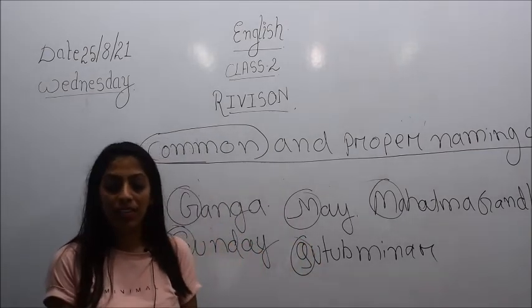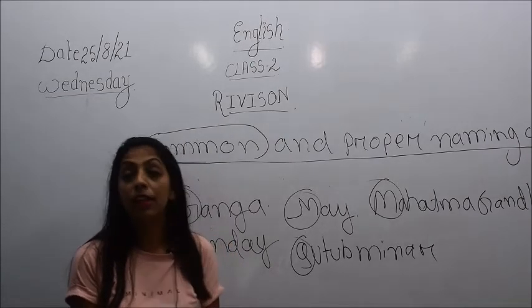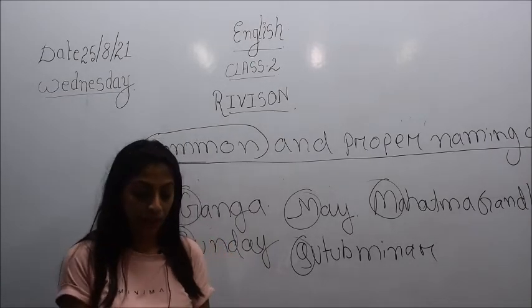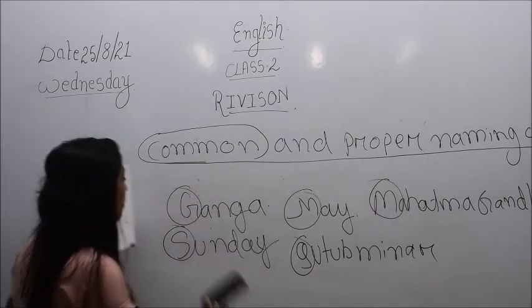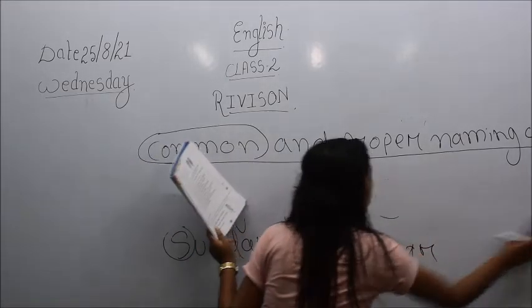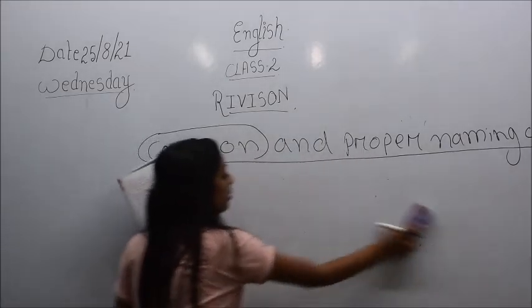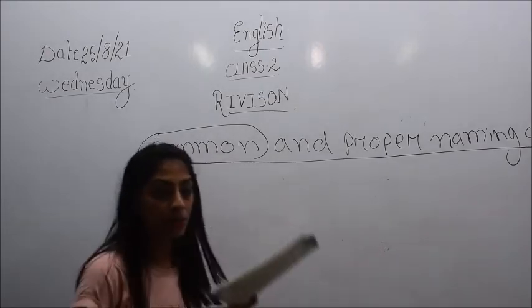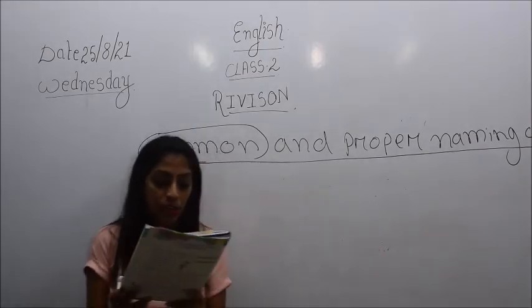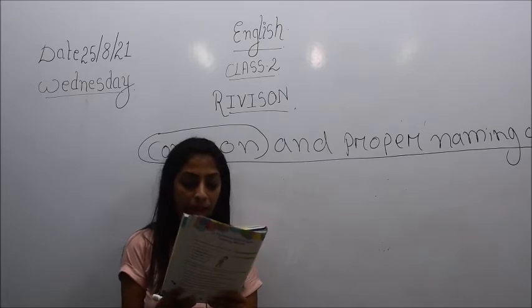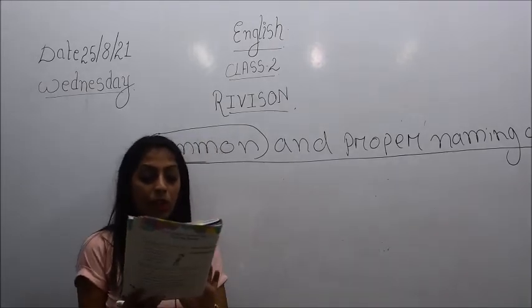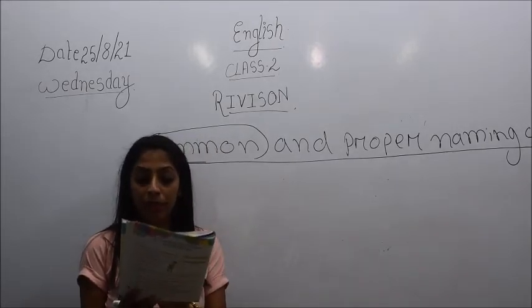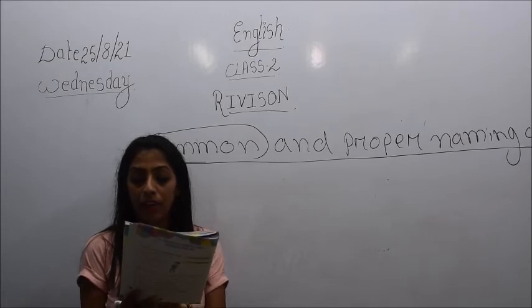Now we will go through the exercise given in the book. On page number 5, children, all of you take out page number 5 and look into the exercise that has been given here. Number 1, our exam begins on Monday. Underline the common naming word and circle the proper naming word.